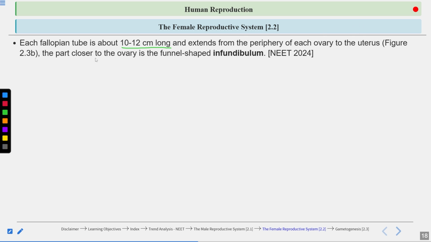And the part closer to the ovary is called the funnel-shaped infundibulum. So the part of the fallopian tube which is near to the ovary is known as infundibulum, and infundibulum has finger-like projections known as the fimbriae, and these fimbriae help to capture the sperm.